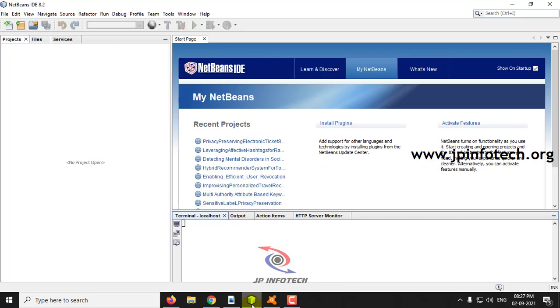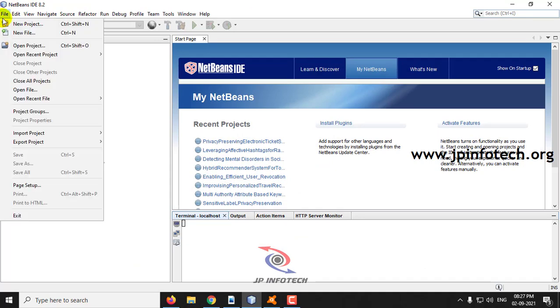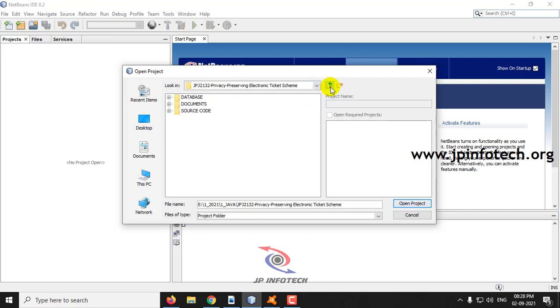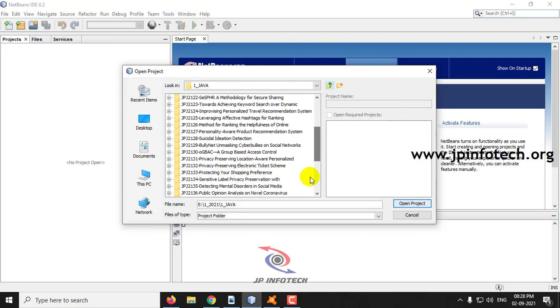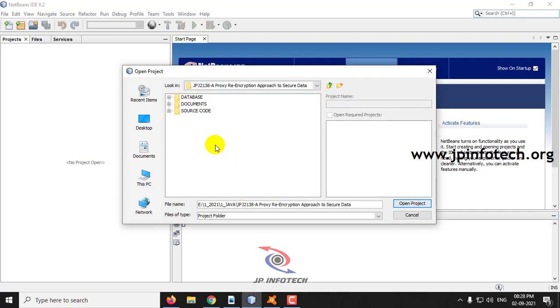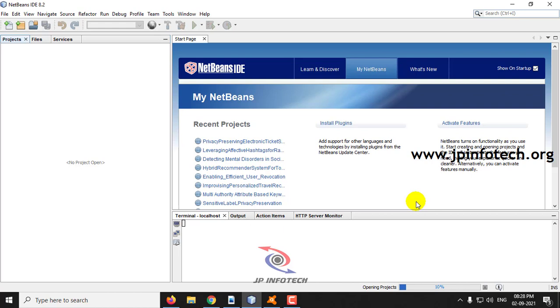We have developed this project in NetBeans IDE 8.2. Go to NetBeans IDE 8.2, click the file menu and click open project. Now go to the source code location, click this proxy re-encryption approach and click open project, and kindly wait till the complete project is loaded into the NetBeans IDE. As it is the first time, it takes some time for loading.